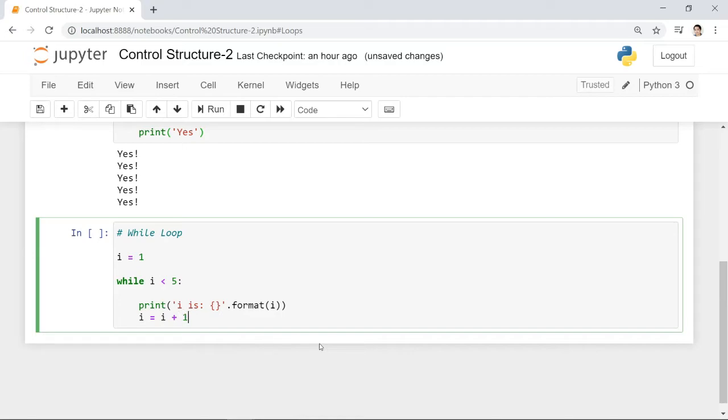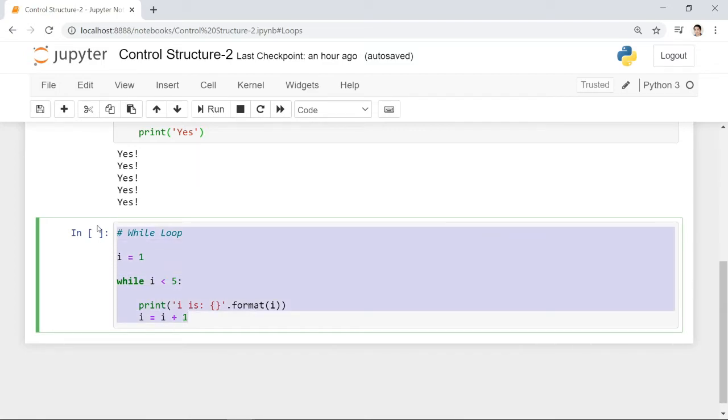So when we execute this, it will not be an infinite loop. For example, while 1 is less than 5, is it true? Yes, it is true. Then 1 plus 1 is equivalent to 2, so i will be equivalent to 2. While 2 is less than 5, yes, the condition is satisfied, and so on and so forth, until it reaches while 5 is less than 5? No, it no longer satisfies the condition. So the loop will end.